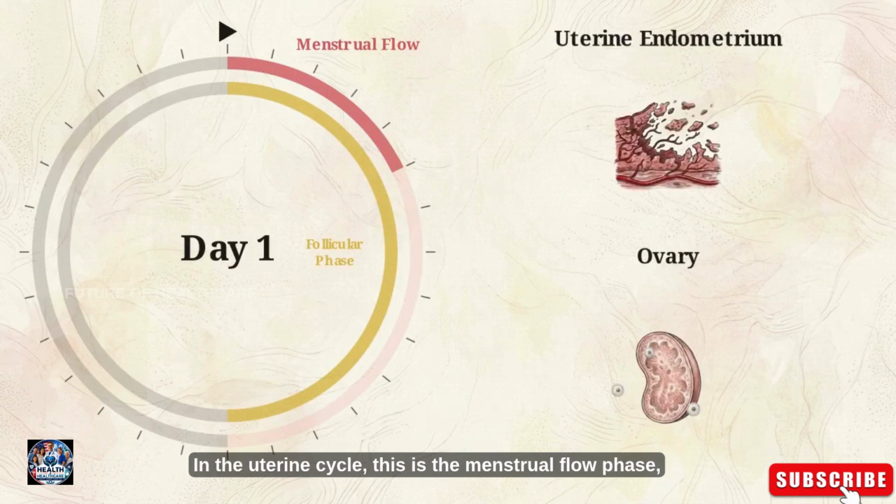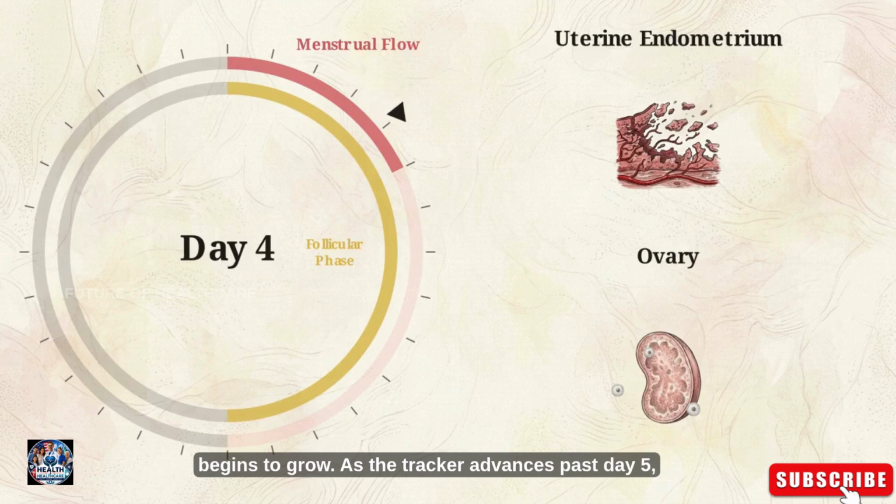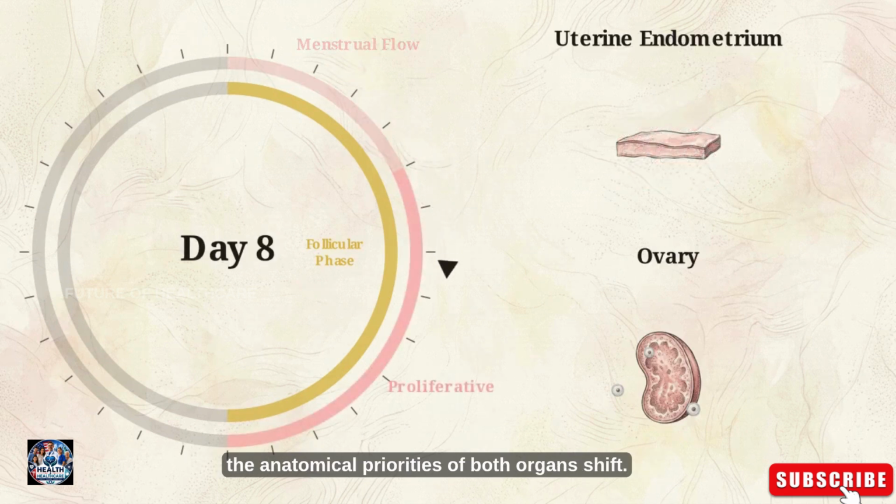In the uterine cycle, this is the menstrual flow phase, where the endometrium sheds its lining. Concurrently, the ovarian cycle enters the follicular phase, where a protective housing for an egg cell, the follicle, begins to grow. As the tracker advances past day 5, the anatomical priorities of both organs shift.